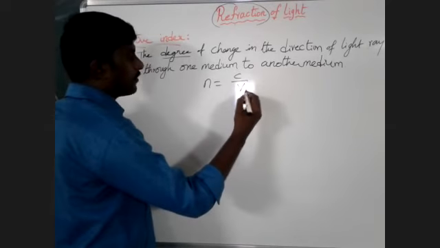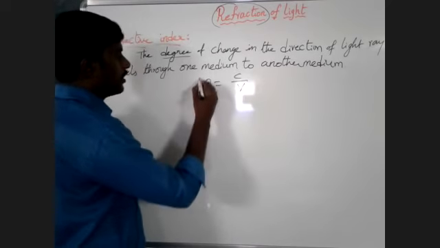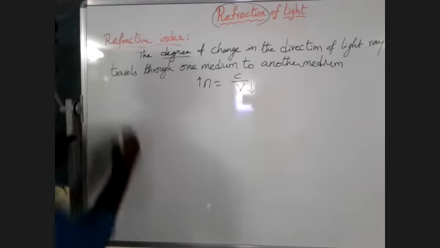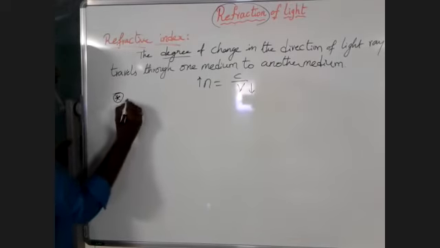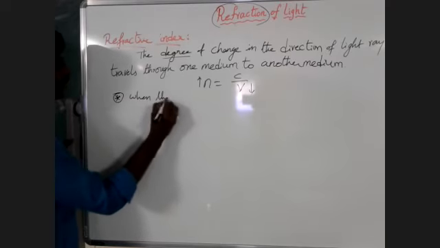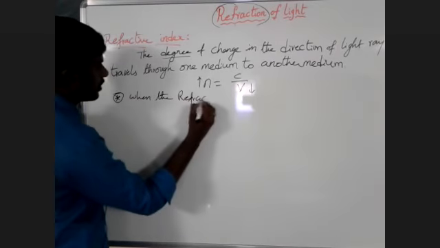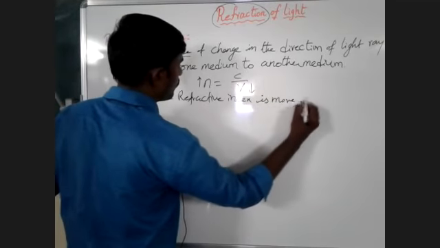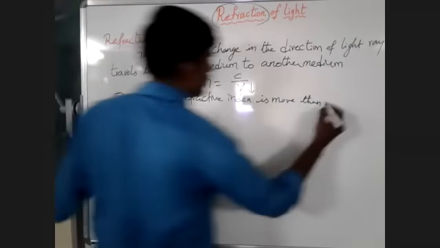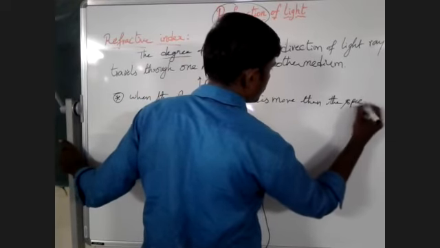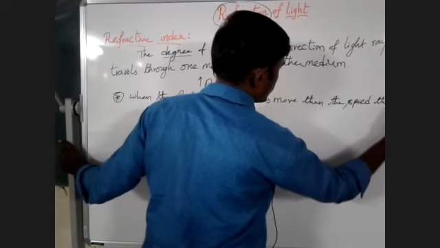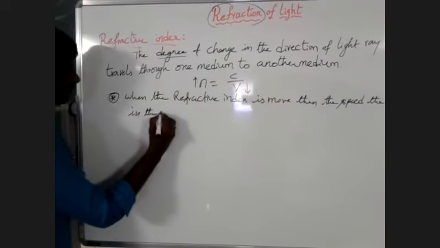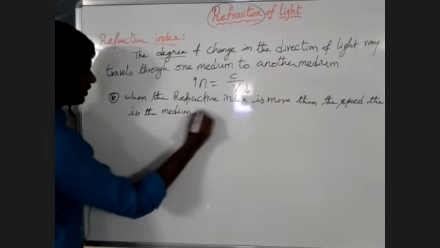When the refractive index is more, the speed of the light in the medium is less.